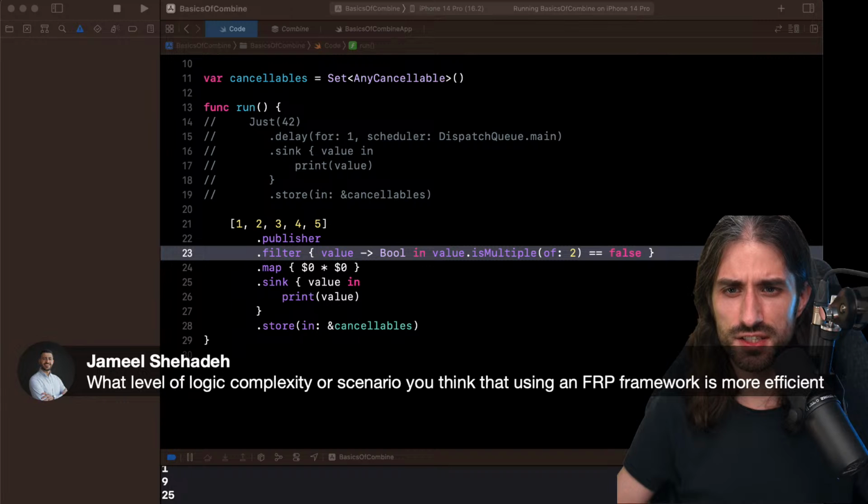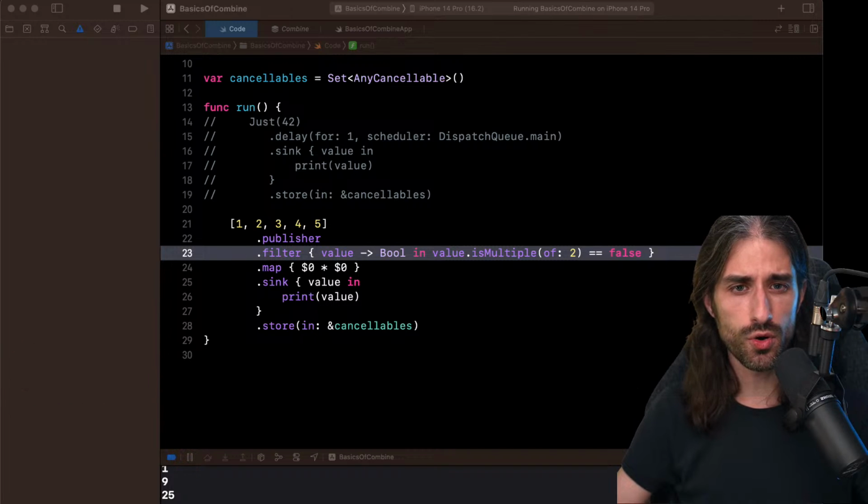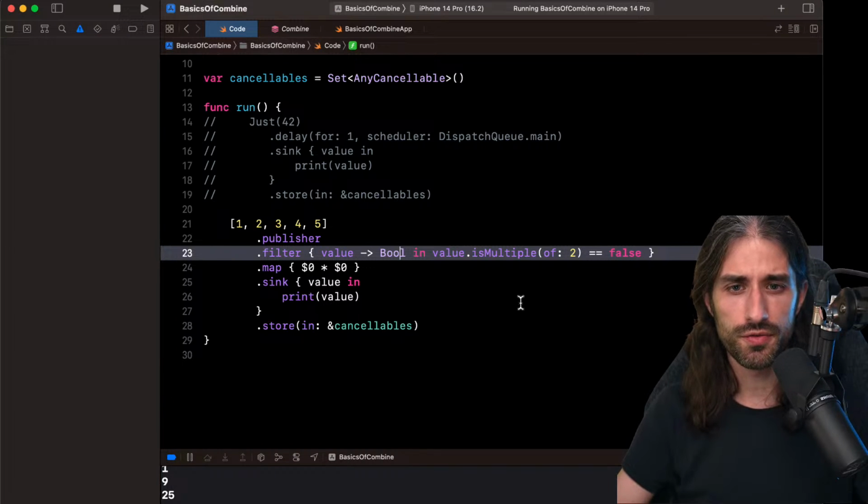What level of logic complexity or scenario you think that using functional reactive programming framework is more efficient? I would say when you need to do, for instance, things like combine latest, zip, this kind of things. If you don't need that, if you're just making a call, making maps, flat maps, and then syncing, basically async await is much better for you in most situations. There are of course exceptions, but in most situations it should be better.